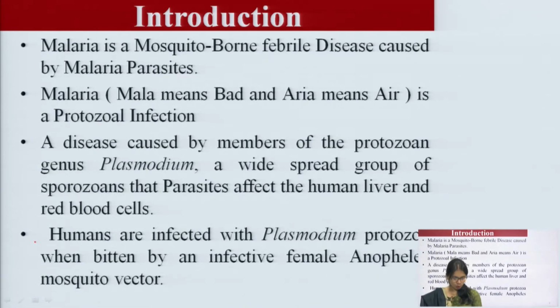Now, malaria, as all know, is a mosquito borne febrile disease caused by malaria parasites. The word malaria: mala means bad and aria means air. It is a protozoal infection, a disease caused by a member of the protozoan genus Plasmodium, a widespread group of sporozoans. That parasite affects the human liver and red blood cells. Humans are infected with the Plasmodium protozoa when bitten by an infective female Anopheles mosquito vector.